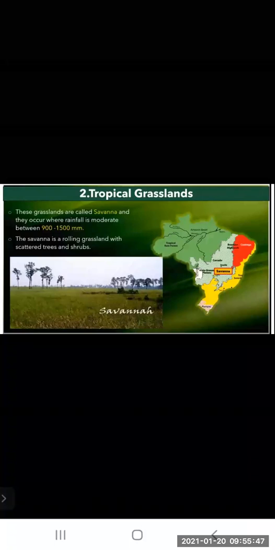The savanna is a rolling grassland with scattered trees and shrubs. You can see it is a grassland, and very few trees and shrubs can be seen. Only grass you can see in this type of forest. You can see in the picture also, savanna is written, and very few trees are there. The major part is only grass.